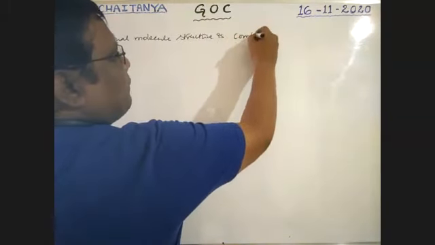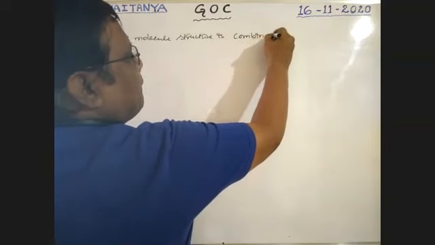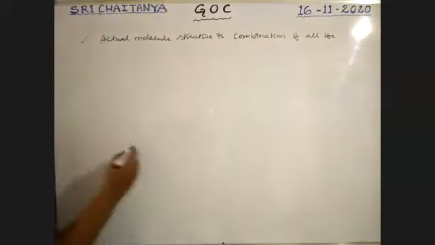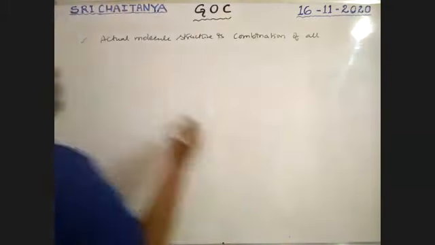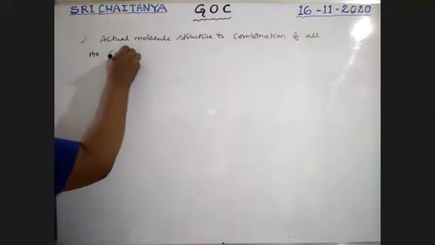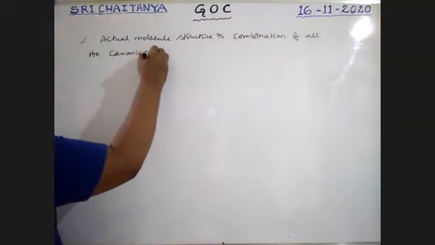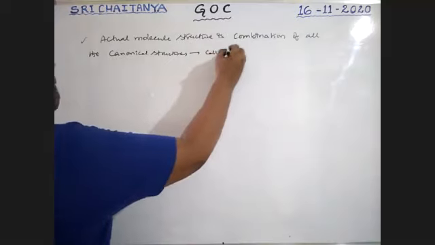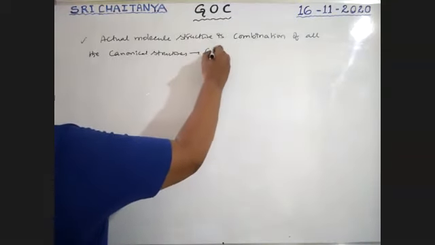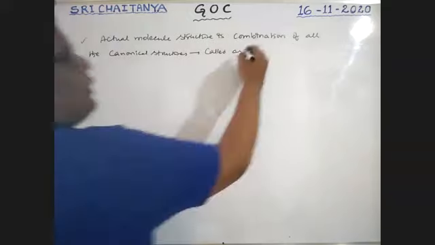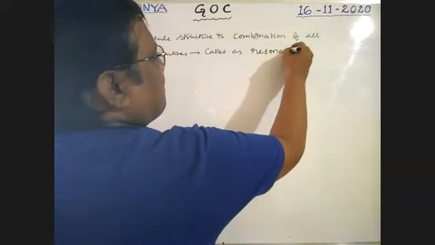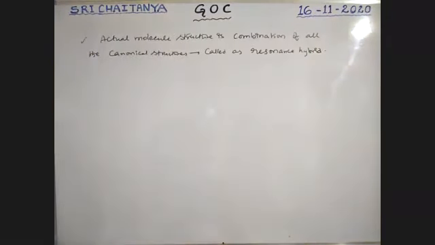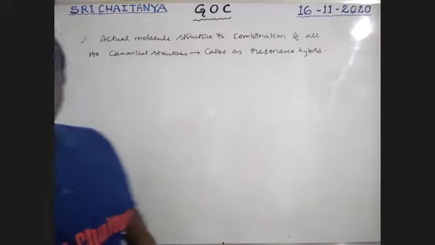A combination of all the canonical structures is called a resonance hybrid. So that is the combination of all structures, boys. That is a resonance hybrid.